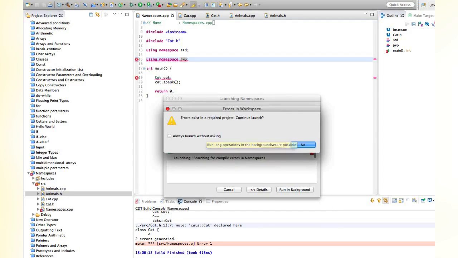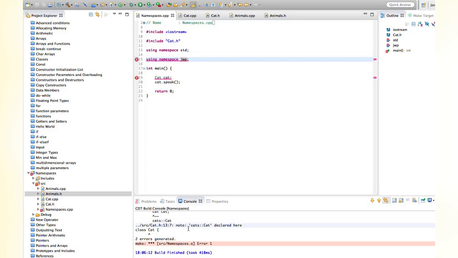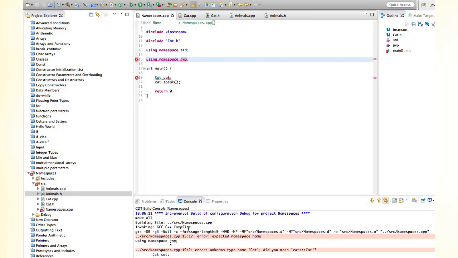Now, whoops, got some sort of error there. Let's not run it. Let's see what the problem is here. It says error: expected namespace name. Oh yeah, I haven't included the header file. Without the header file, it doesn't know the namespace exists.